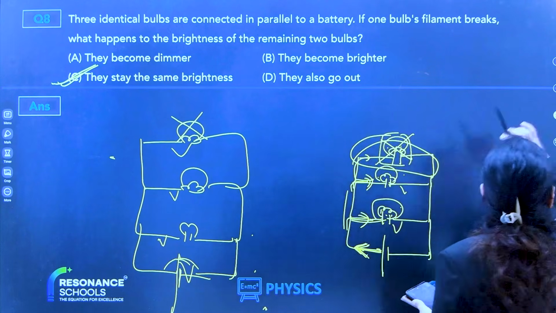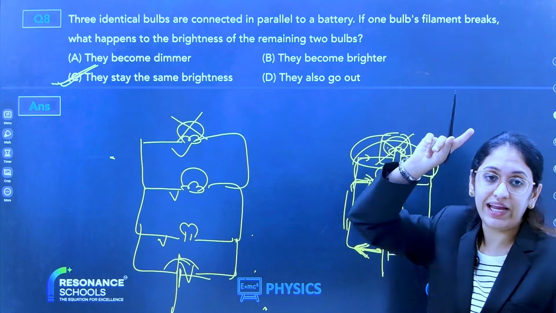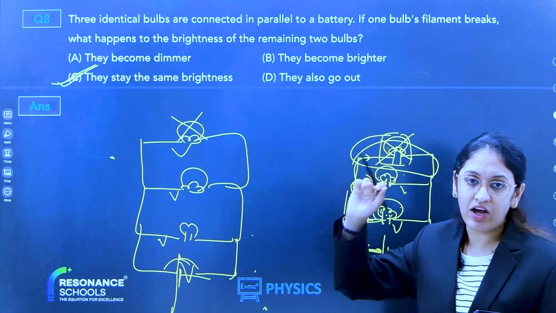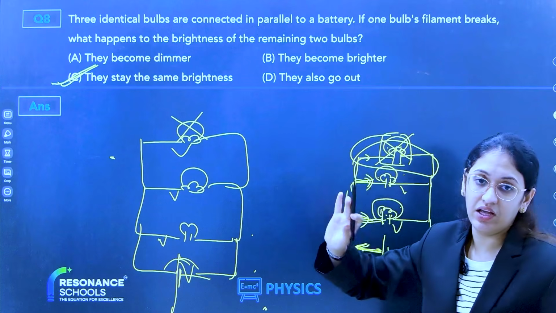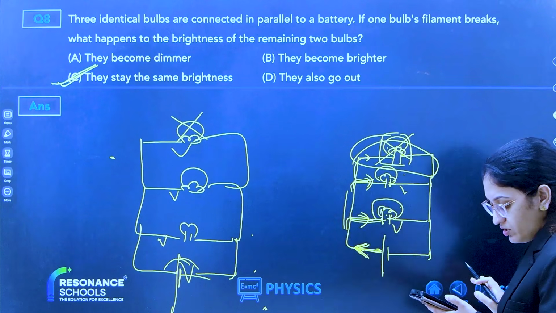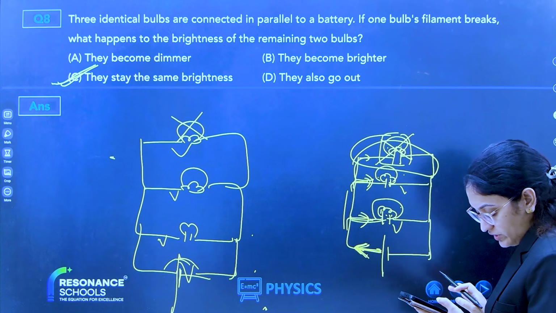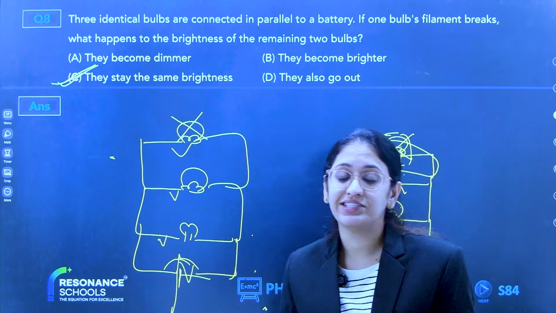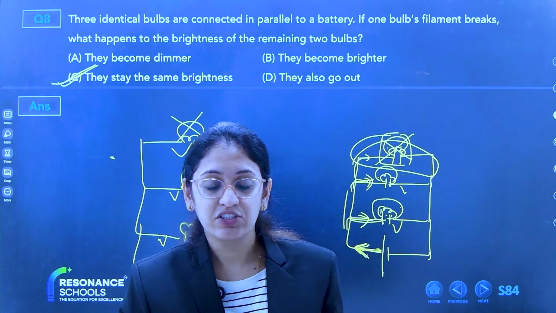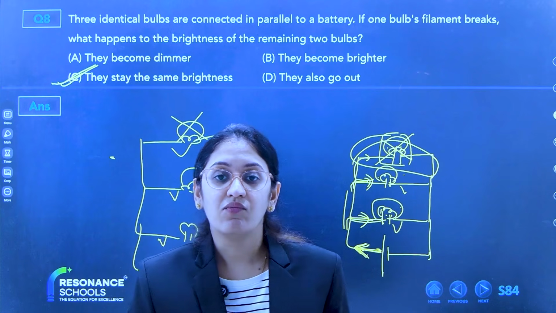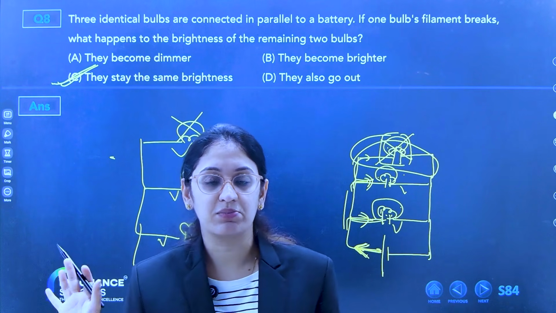Okay. Now, Bipro, this is for you. I am going to the previous slides. If any doubt, 1, 2, 3, 4, 5, 6, 7, 8, you can see. Bipro, are you there? If a bulb is broken, the other two bulbs will get more electricity. See, it is not more electricity. It is all about voltage and current, okay? Voltage and current is what explains electricity.